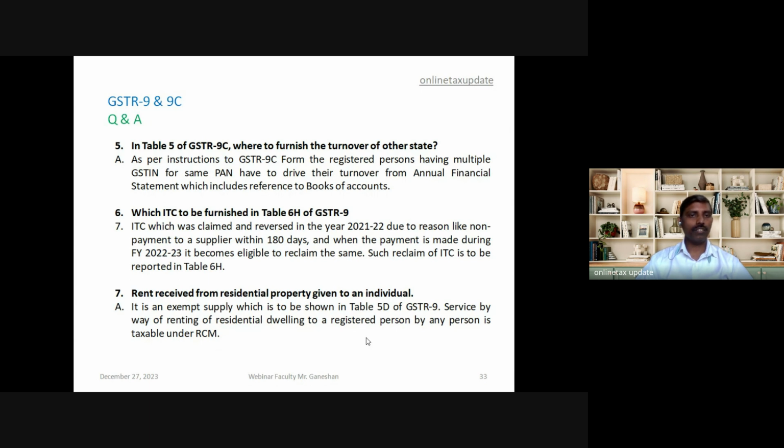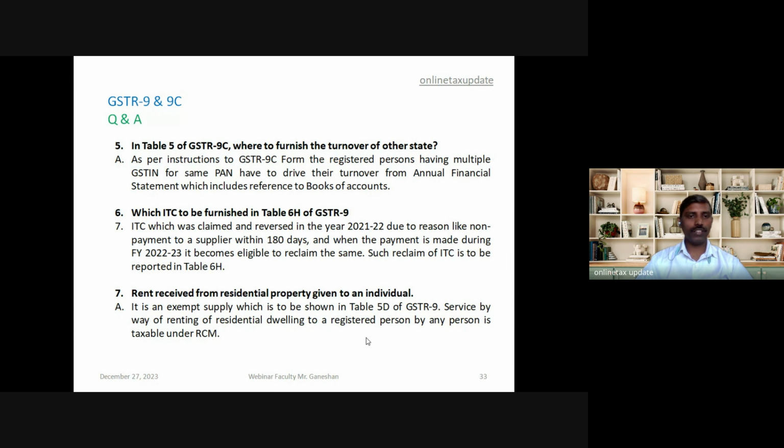Sixth, which ITC is to be furnished in table 6H of 9? ITC which was claimed and reversed in 21-22 due to reasons like non-payment to supplier within 180 days. And when the payment is made during 22-23, it becomes eligible to reclaim the same. Such reclaim of ITC is to be reported in 6H.